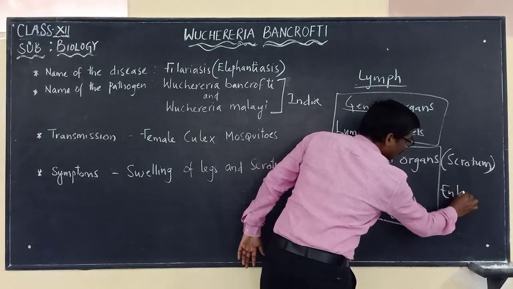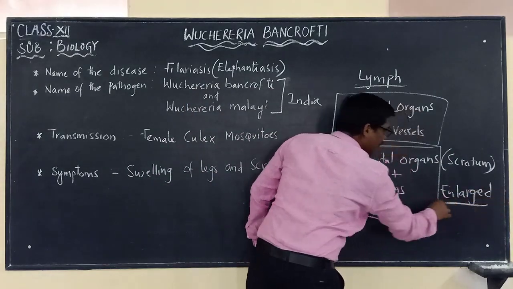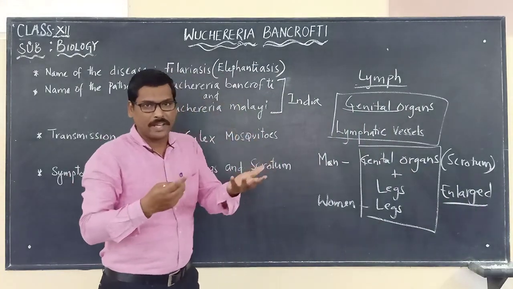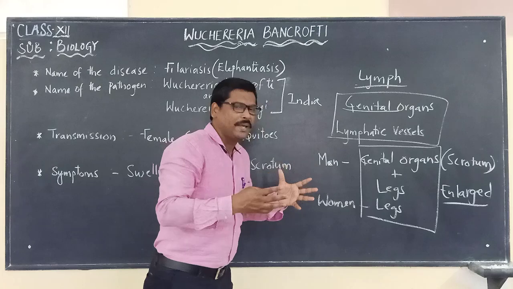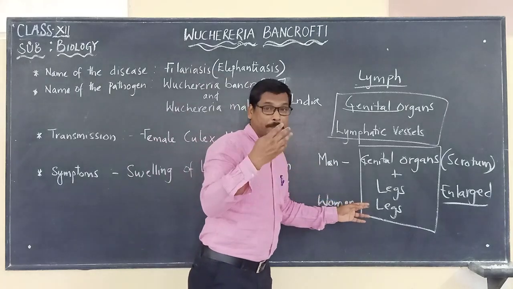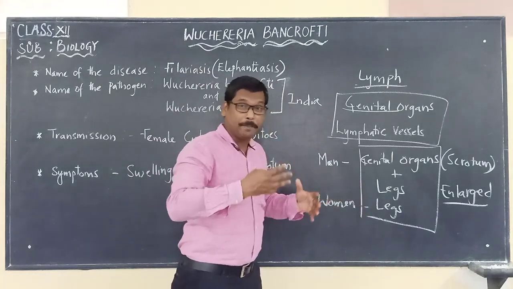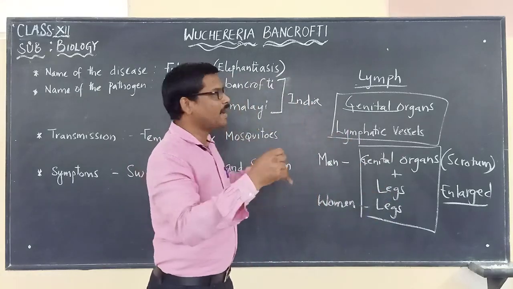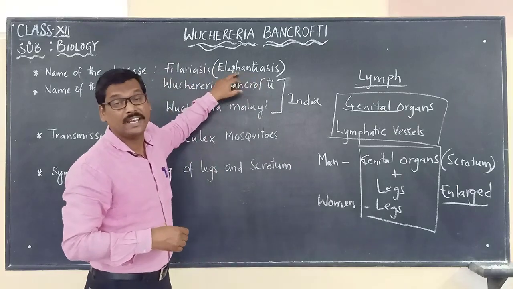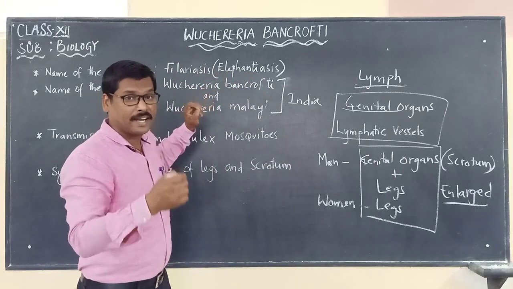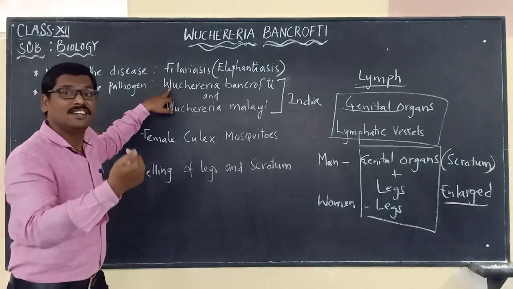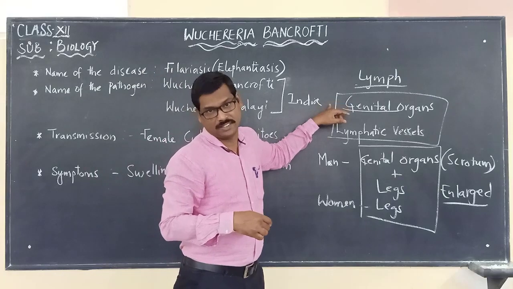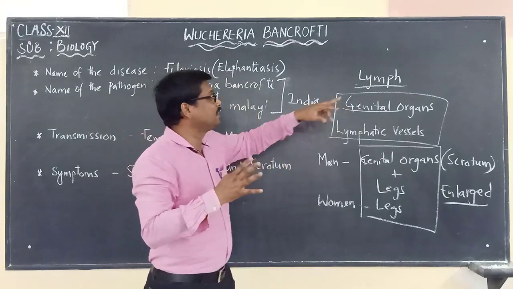Because they are enlarged, they appear like the organs of an elephant. The legs of that individual appear like the legs of an elephant. That is why we call this elephantiasis. We have to remember that when this pathogen enters the body, it attacks the lymphatic vessels and the genital organs, and there it accumulates the lymph.